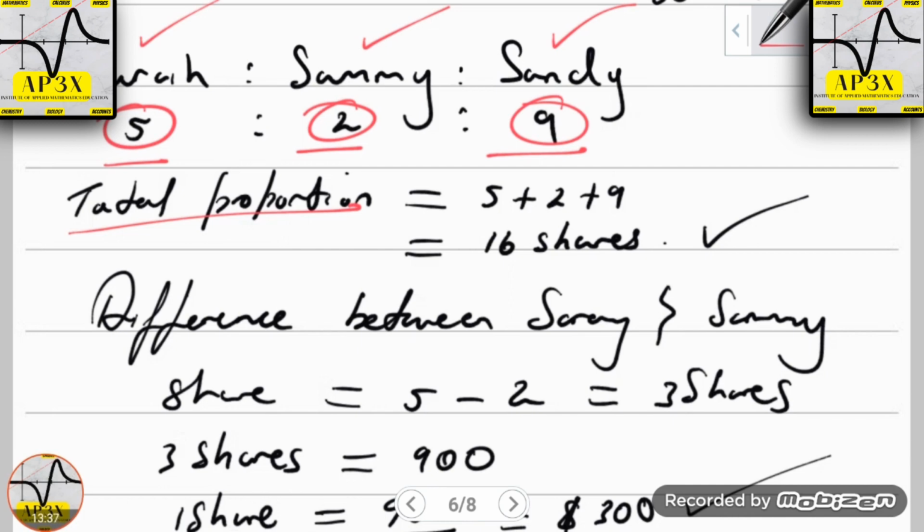The question then stands is, why has Sammy received $900 less than Sarah? Well, in the ratio it's quite obvious, because Sammy has to have less than Sarah because Sammy received fewer shares than Sarah. So the question is, what is the difference between Sarah's share and Sammy's share?